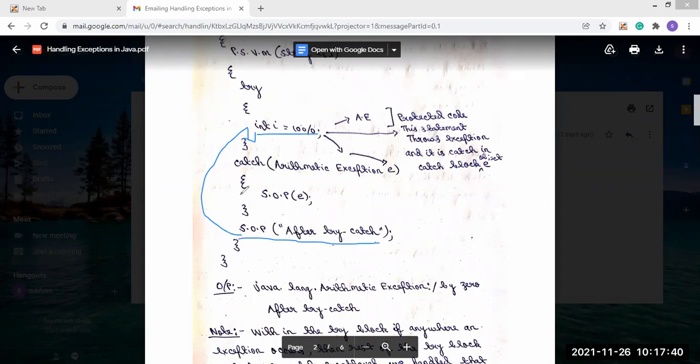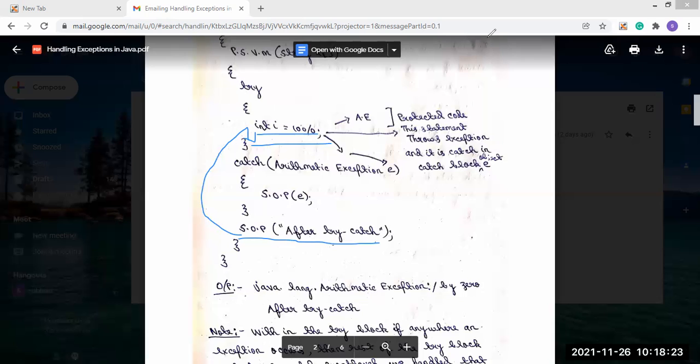This statement is present after the try catch block, so that's why it gets printed. But let's say its location changes, and it is now after int i equal to 100 by 0, then system.out.println after try catch block. Then it cannot be printed, because if the compiler finds the position where the exception is generated in the try block, the execution will stop from that position. So this is the difference.